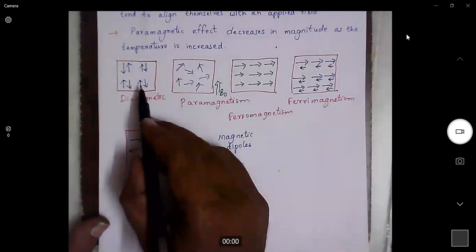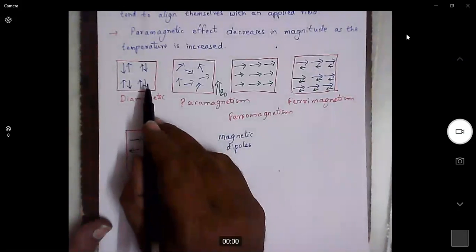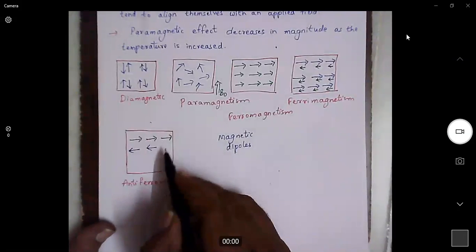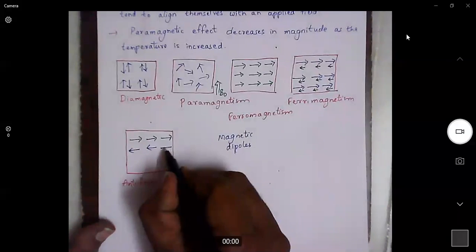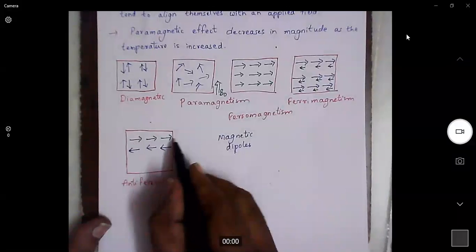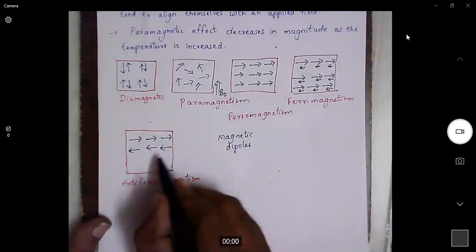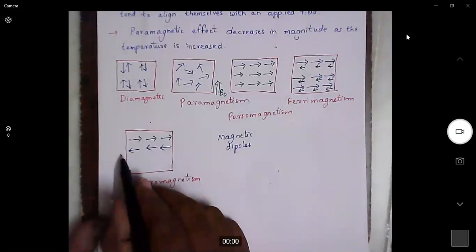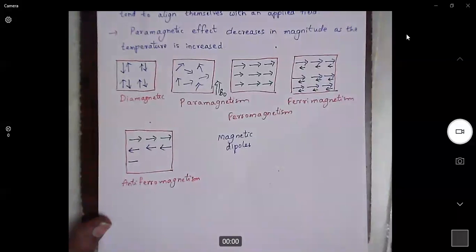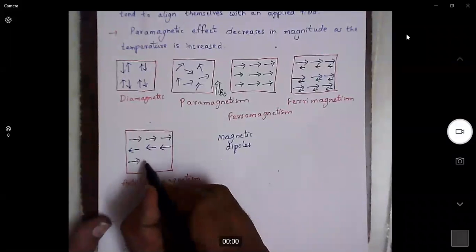Whereas in a diamagnetic material, the electrons are paired, but here the magnetic dipoles are not paired. But if some magnetic dipoles are arranged towards the right side, the same number will be arranged towards the left side. So this is an antiferromagnetic material.